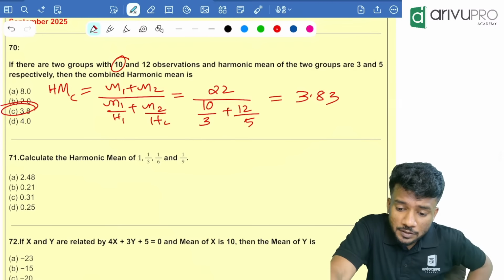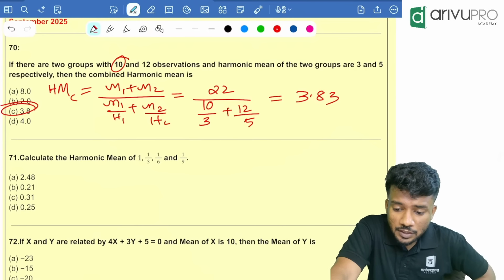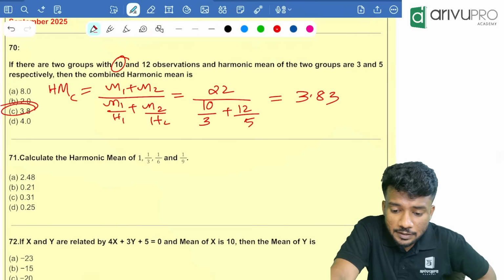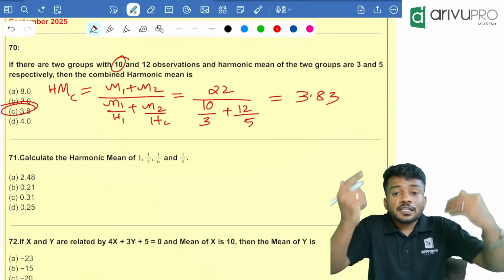Mode plus 2 mean is equal to 3 median. It is easy to remember, right? Why am I teaching the other formula? Because certain times they can directly ask you the ratios and all. That time this formula will help you. That's why I am teaching this formula. Whichever formula you are comfortable with, you can always use that. There is no question of why this formula and all. Whichever formula you know, you follow that. That is the easiest way.